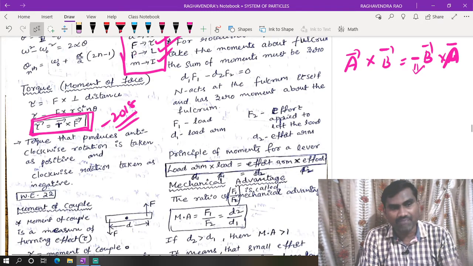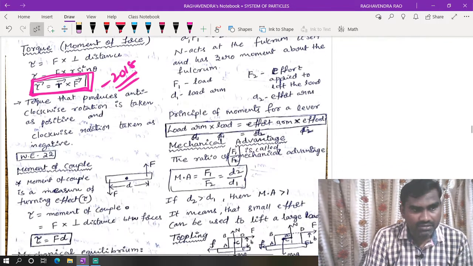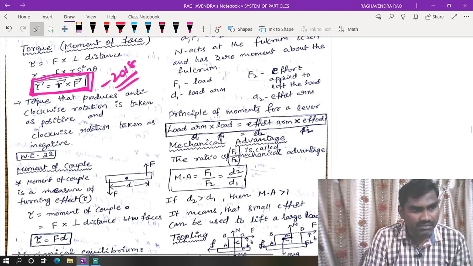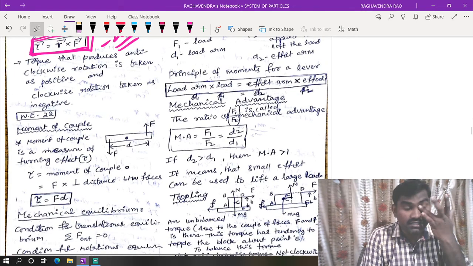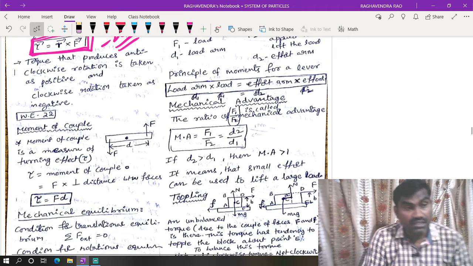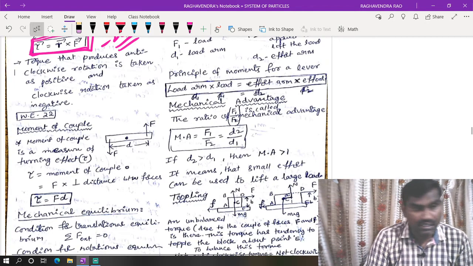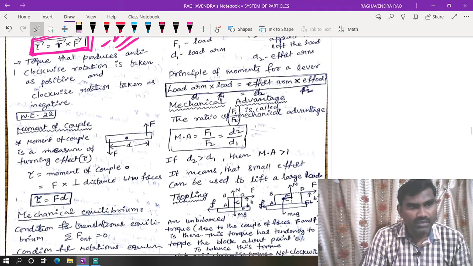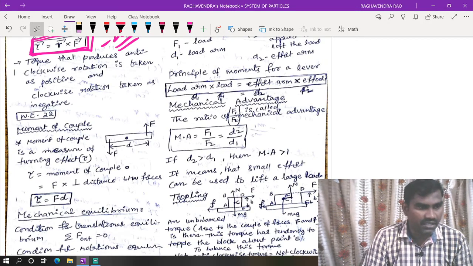So r bar cross F bar only will give the direct torque; otherwise, the direction changes if you reverse F bar and r bar. Directions are also included in the options, so we need to identify that point very clearly. So tau bar is equal to r bar cross F bar.